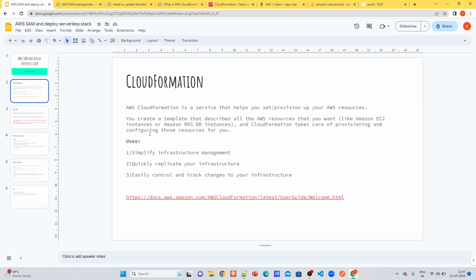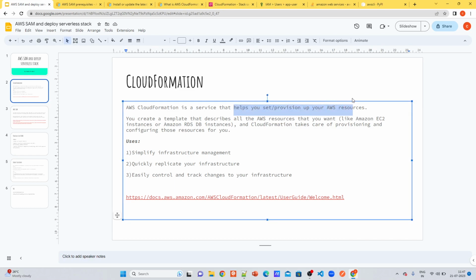So CloudFormation, what is CloudFormation? CloudFormation is nothing but an AWS service which helps you provision AWS resources. Basically, you need to create a template in JSON or YAML format which describes all the resources that you want. Like I want this kind of EC2, or I want this kind of Lambda with this much memory and timeout configuration.